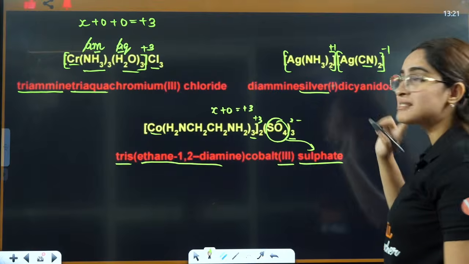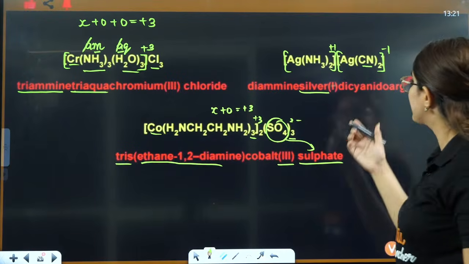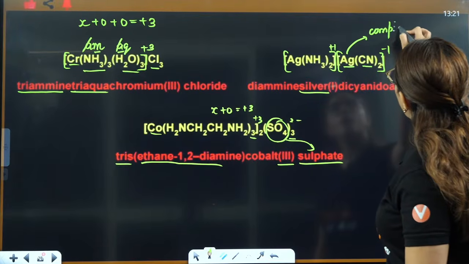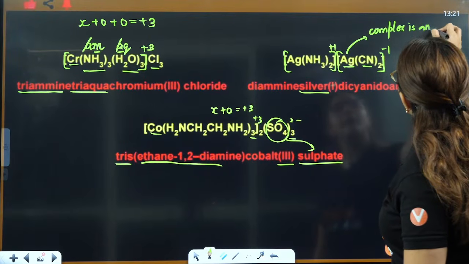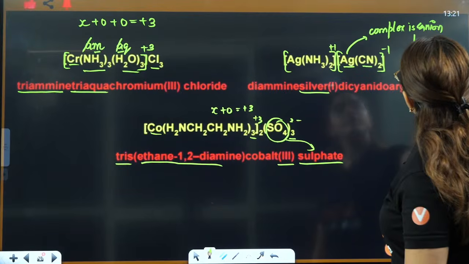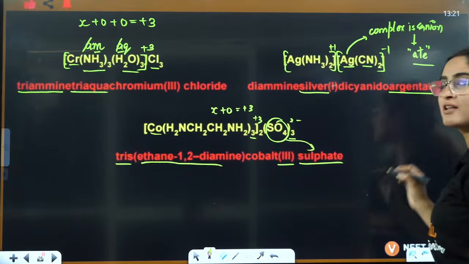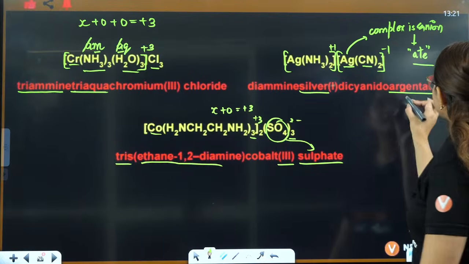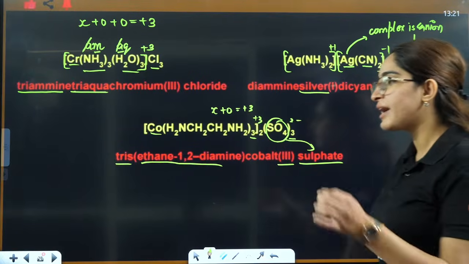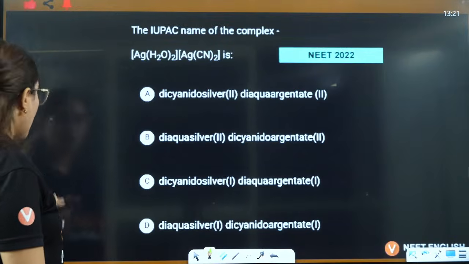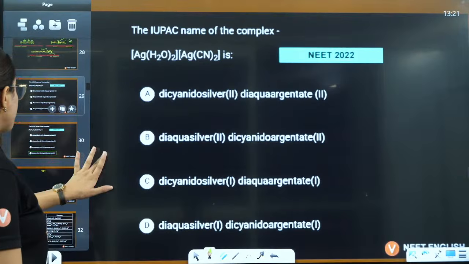Here it is dicyanido, or cyano also you can write, but here because the complex is an ion, we will write 'ate' in the end, and I told you this will not be silverate, it will be written as argentate. That's why I have specially written argentate and ferrate for you. Right? Now the kind of questions that they ask from here is